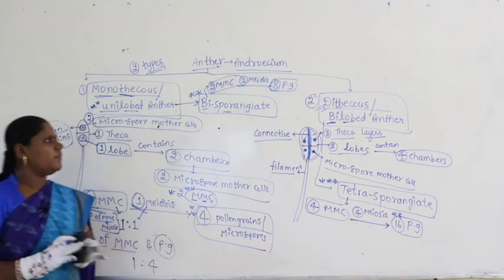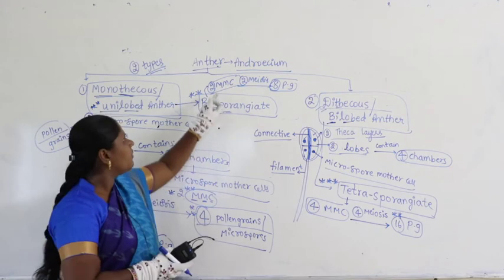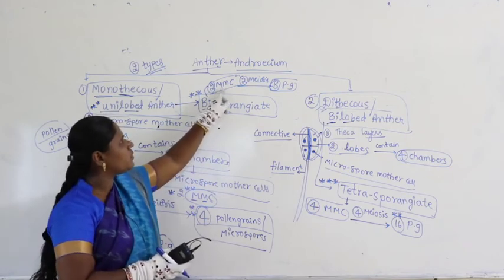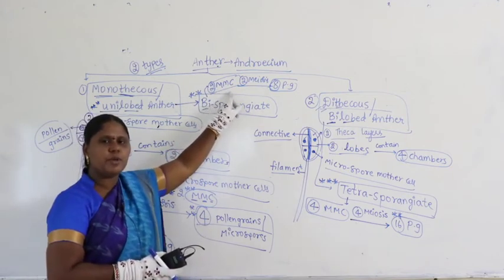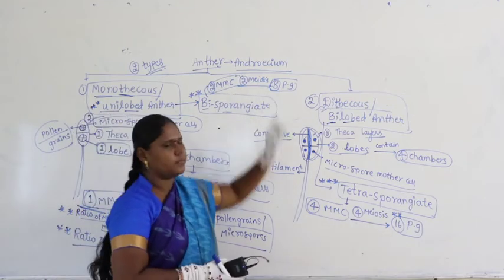So, in the question whenever bisporangiate is there, guys, make sure that you remember we have to take the count for 2 microspore mother cells. Number of meiotic divisions are 2. How many pollen grains produced means 8.